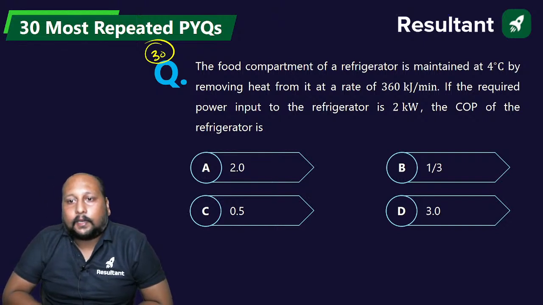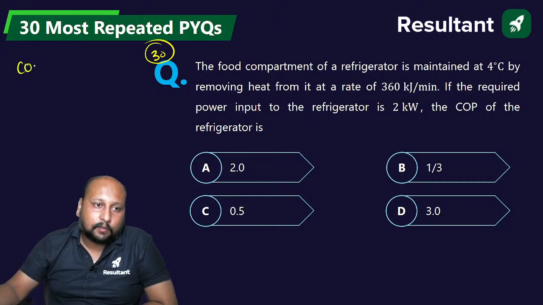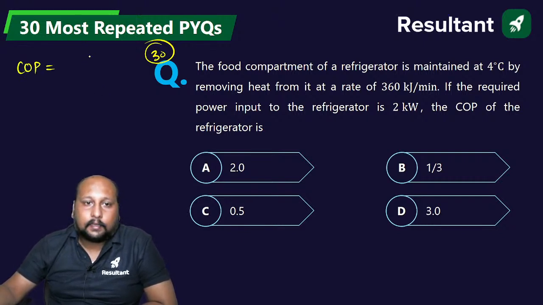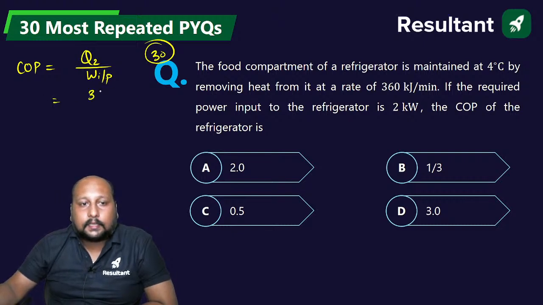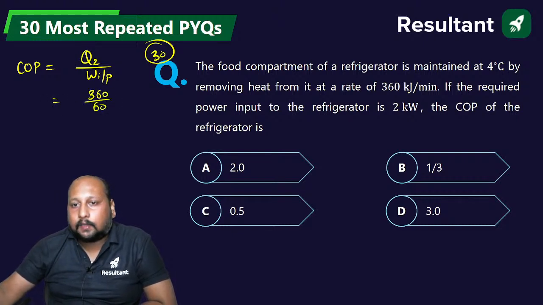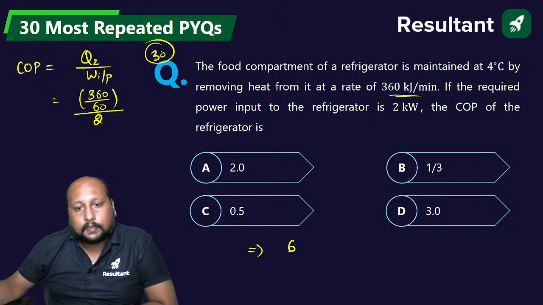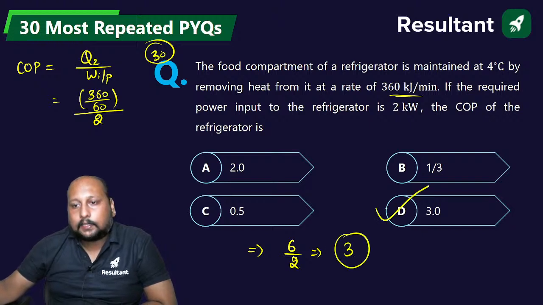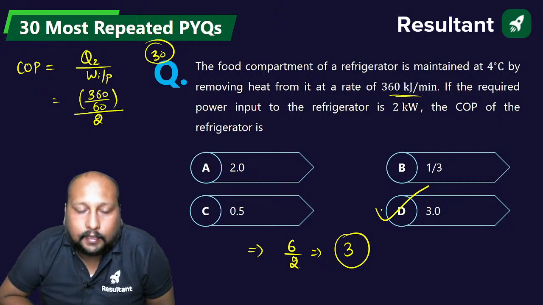For a refrigerator, COP is the heat removed divided by the work input. That is 360 divided by 60, because it is given per minute, divided by 2. So that is 6 divided by 2, which is 3, the final correct answer. Option D is the correct answer.